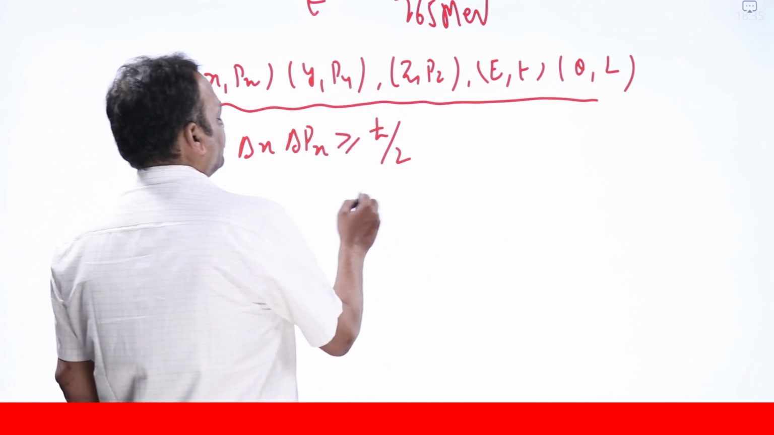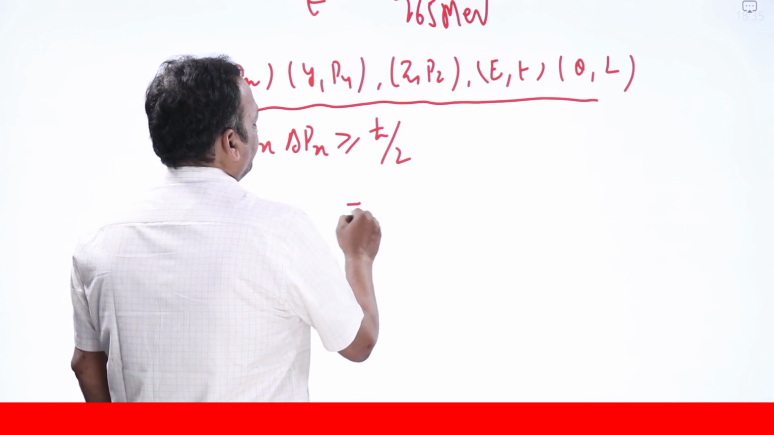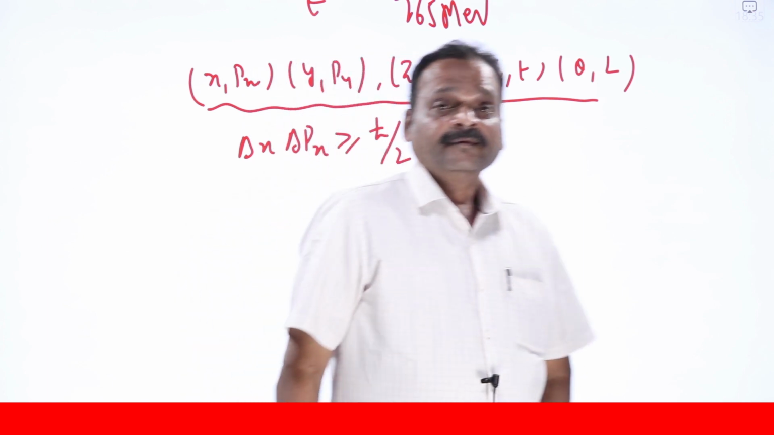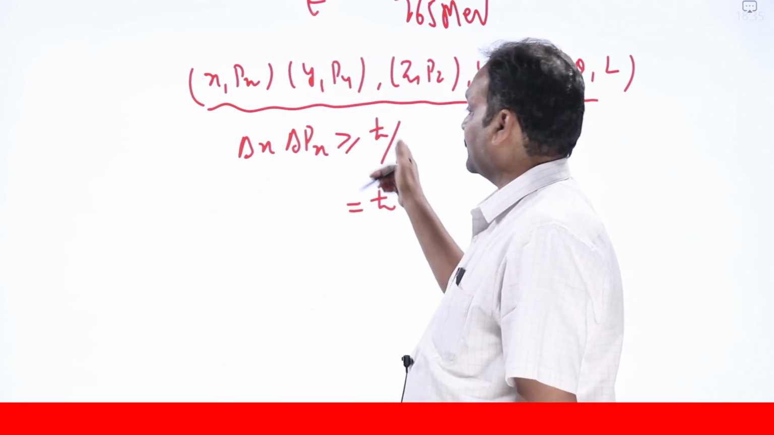So most of the times in solving problems, as we are only interested in the order, we'll take it as h bar. In most of the problems we'll take it as h bar. If the question specifically asks about minimum uncertainty, then we have to use h bar by 2 only.